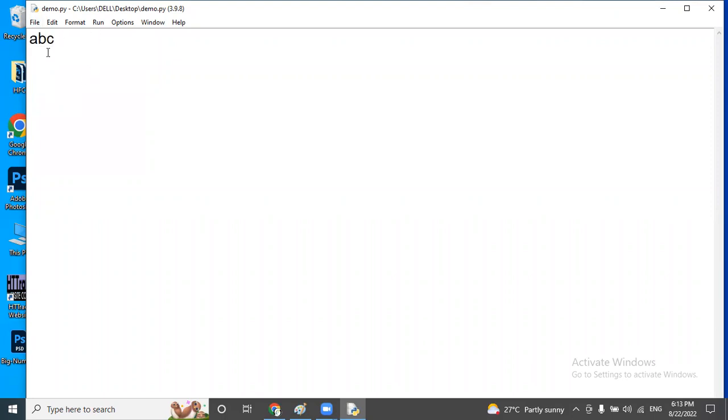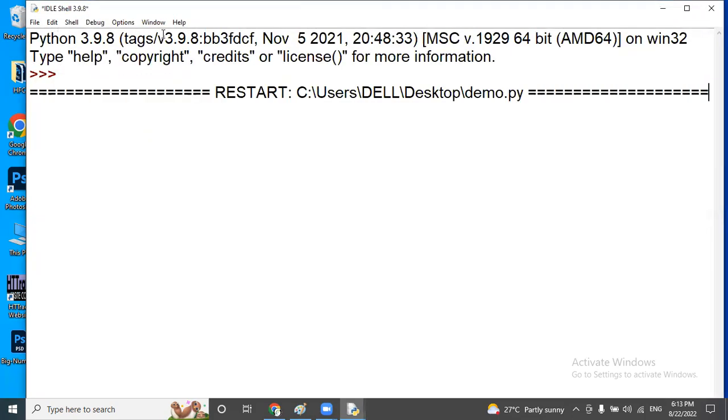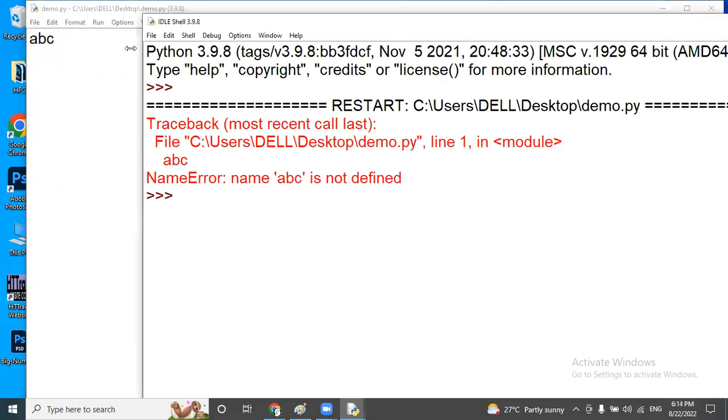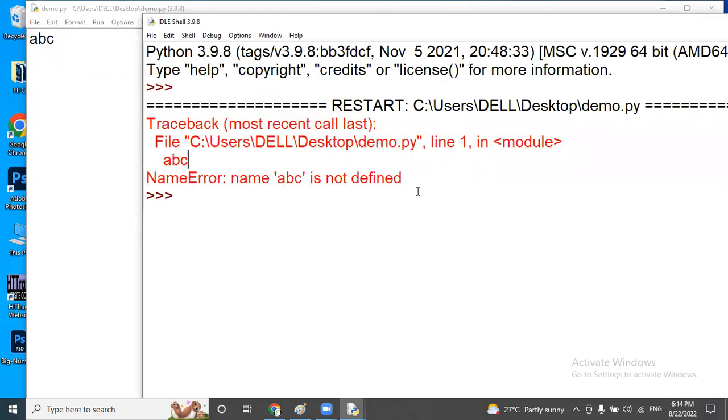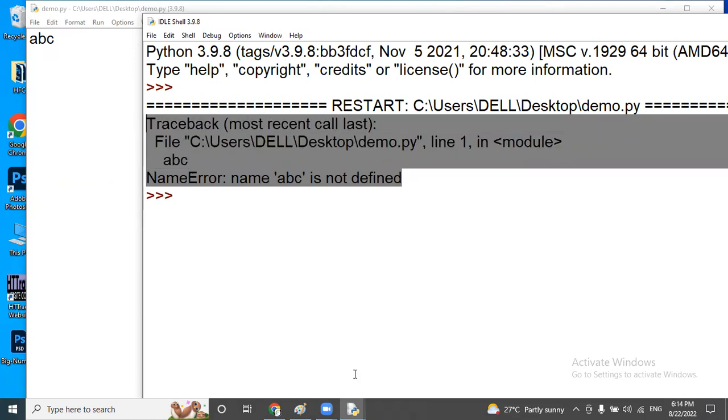I want to check the output. For this, we have to run this file. Just go to Run and click on Run Module here. Instead of clicking on Run Module, you can press F5 also, no problem. So just click. So observe here, if errors are there, they will directly display the errors, or otherwise they will directly display the output only.